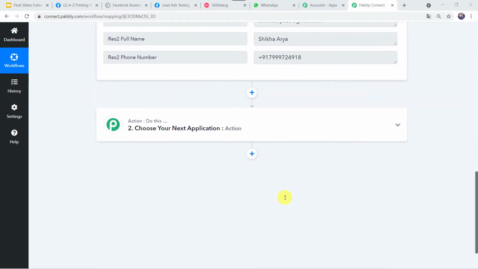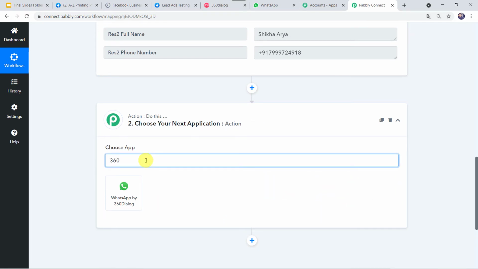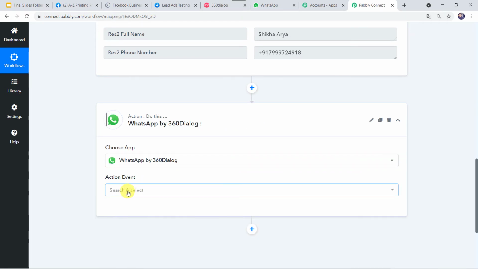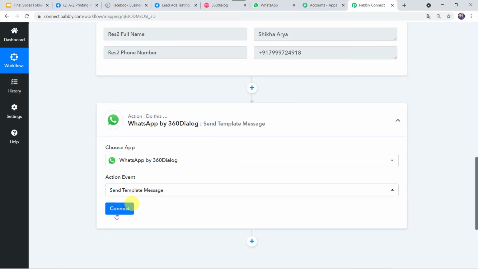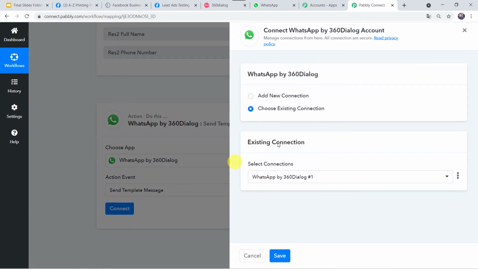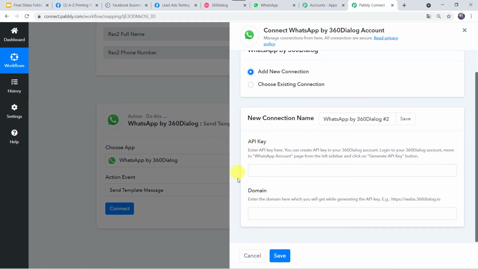For that we have to come to this action window, and here we have to select the application name as 360 Dialog. In the action event, let us select send template message. Now let's click on connect. Here we have to click on add new connection. Now here it is asking for the API key and domain. So let us read the instructions.